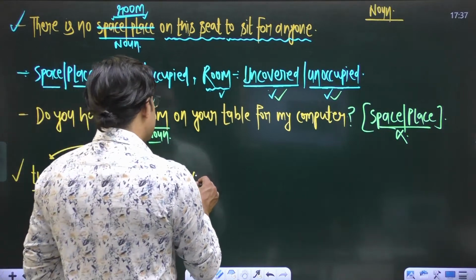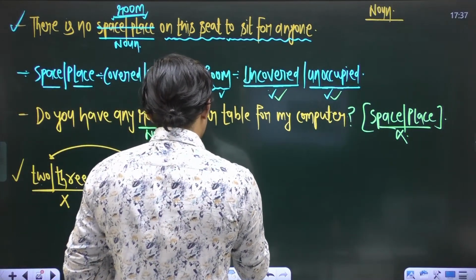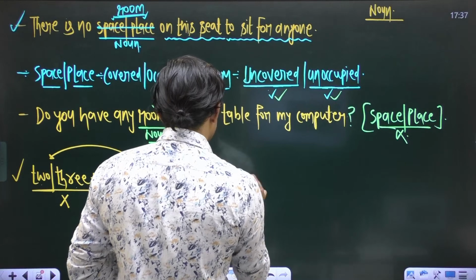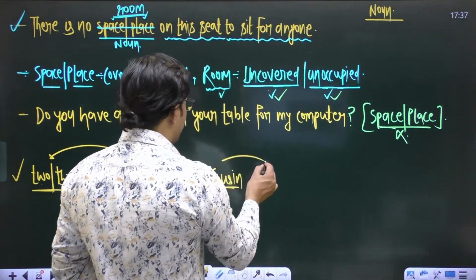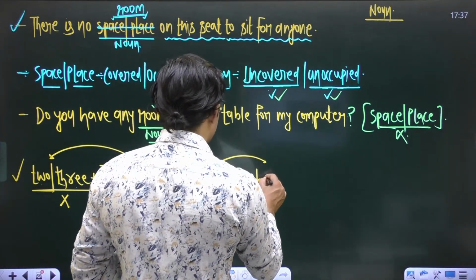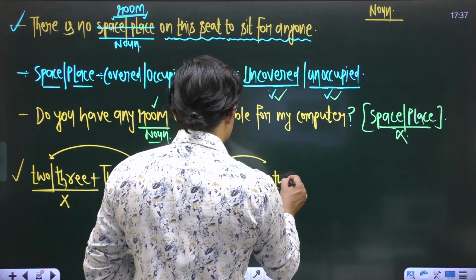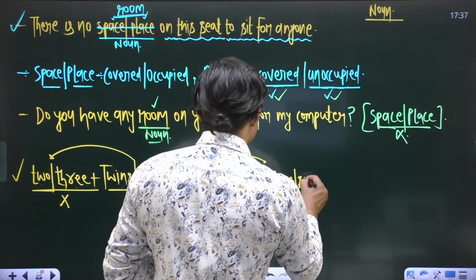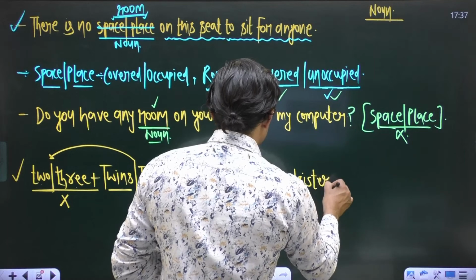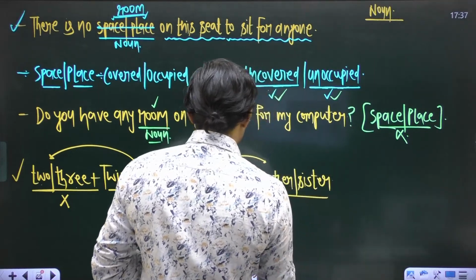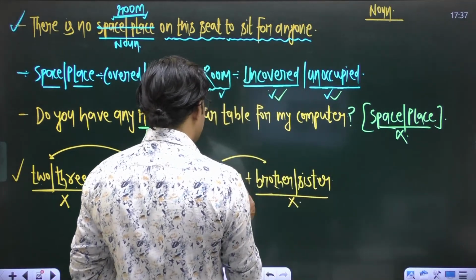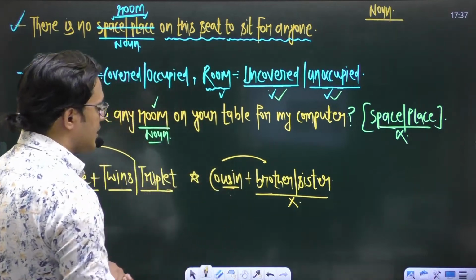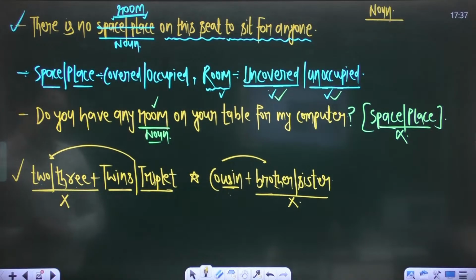Same thing, you have a noun, and the noun is cousin. Make sure that after cousin, if you use a word like brother or sister, this word brother or sister will always be superfluous. This also matters, right? So let's move to the next word.